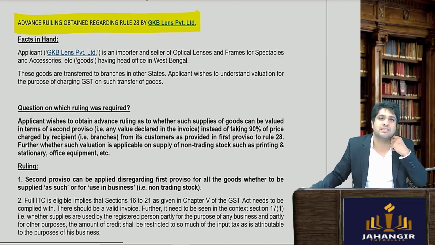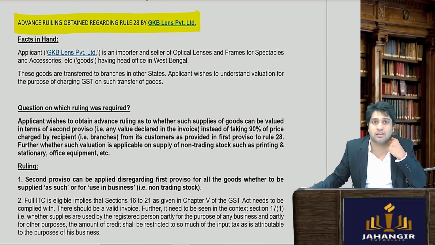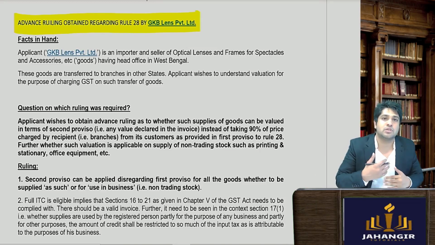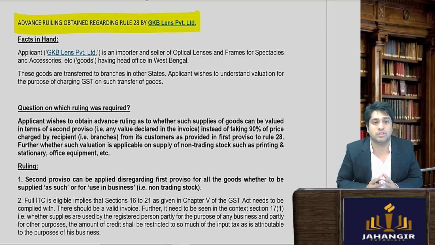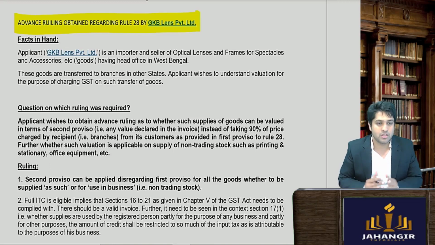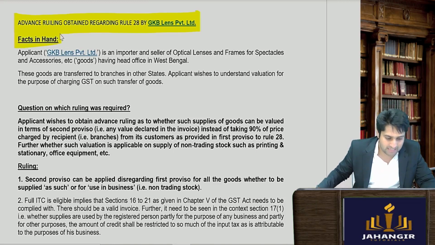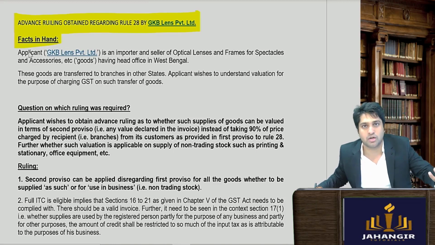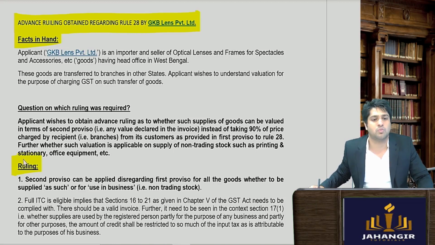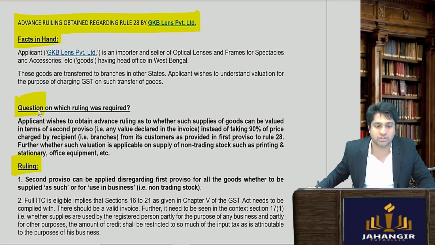Advance ruling क्या होता है? Sometimes there is an AAR, Authority of Advance Ruling, which provides you certain clarifications on certain issues. So it is an authority under GST laws which gives you clarifications on certain topics. So facts in hand, a clarification was sought in this case, and they provided their ruling or their decision. So let's see what was the scenario, what was the question, and what was the ultimate ruling.